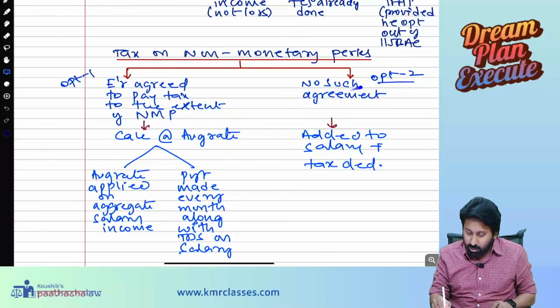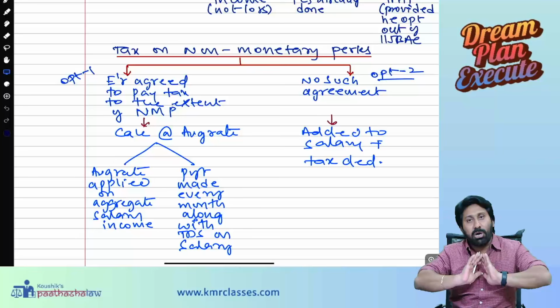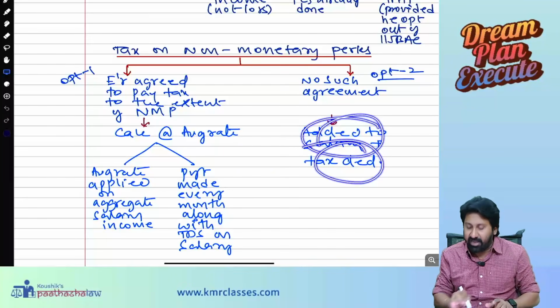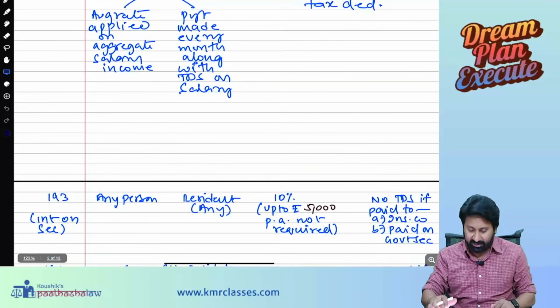Okay. No such agreement. There is no agreement. The employee did not agree to anything. Non-monetary perquisites value also will be added to the salary. TDS will be deducted from the employee only. So the employee will bear the tax.